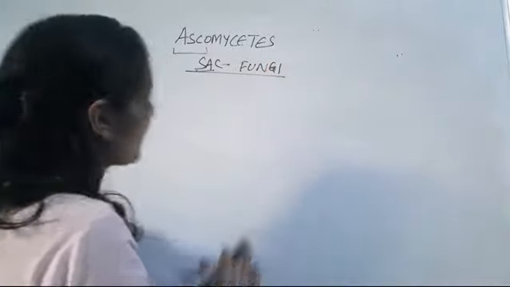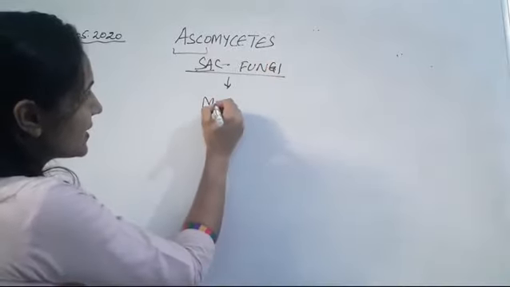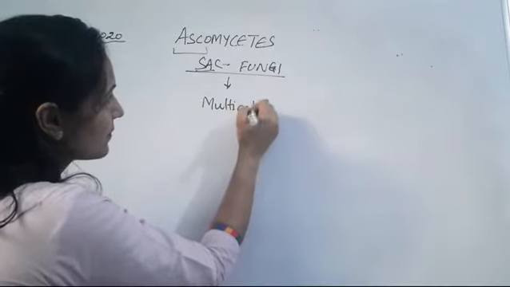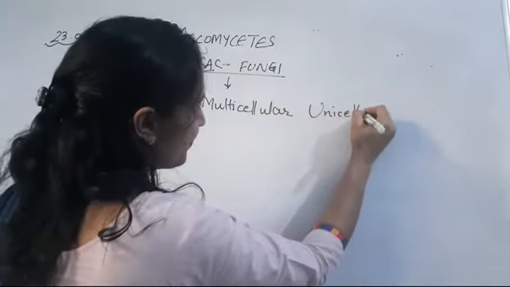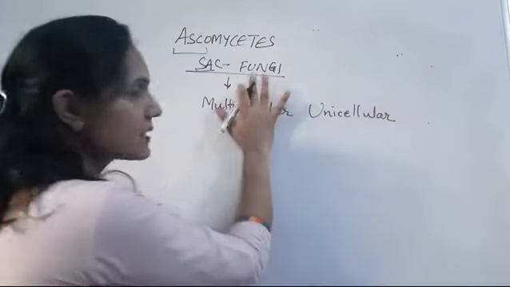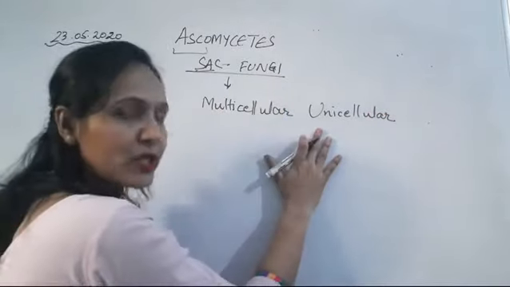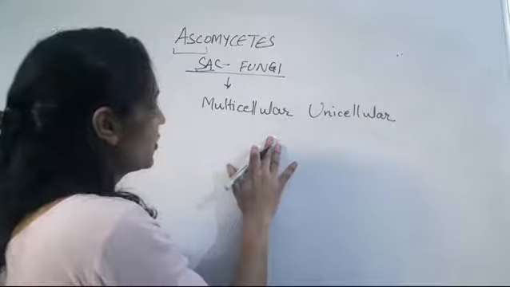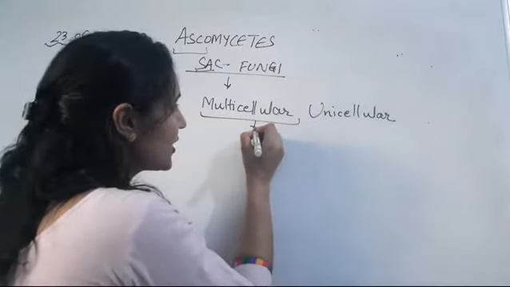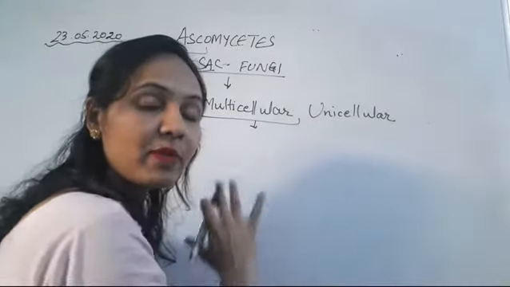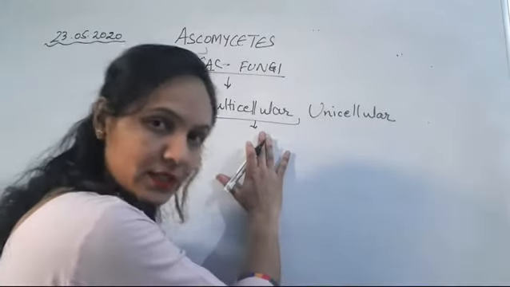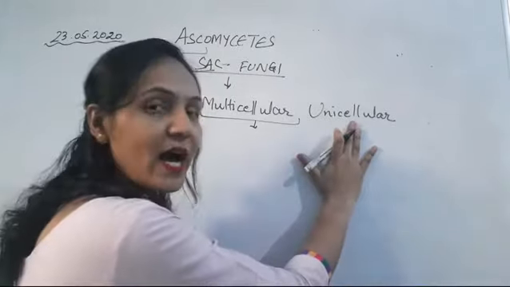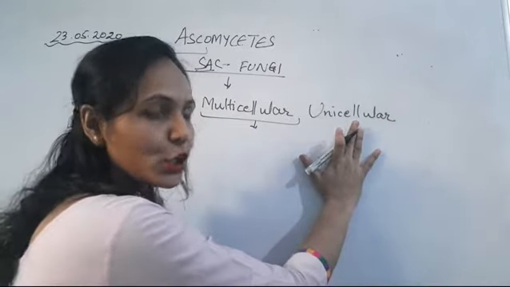This sac fungi is multicellular and unicellular also. Multicellular, you know it very well. Those organisms which have multiple cells in their body organization are said to be multicellular, and those which have a single cell are said to be unicellular.